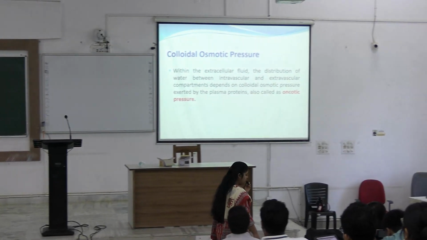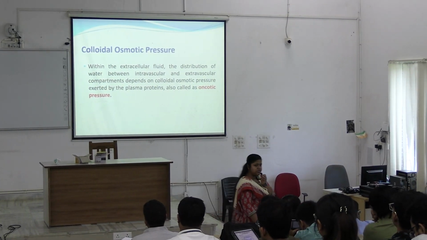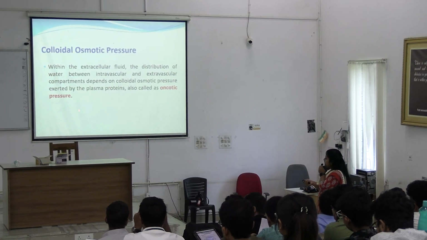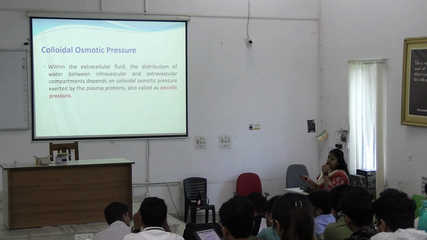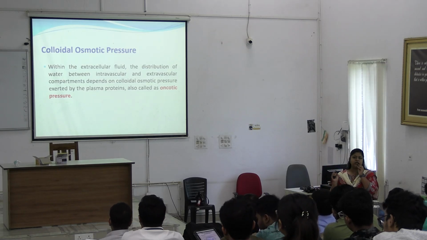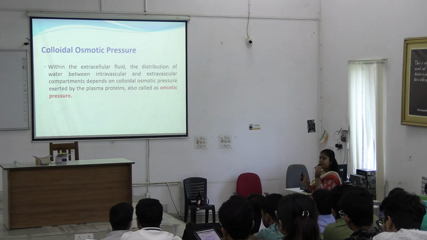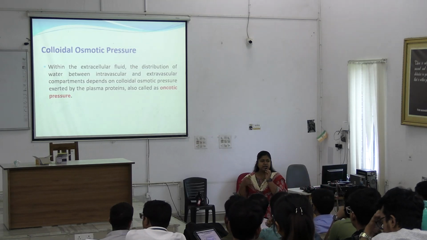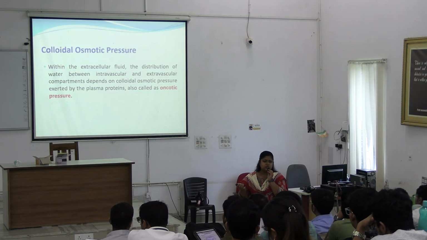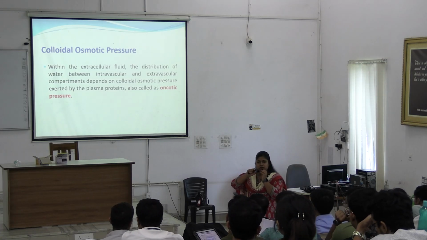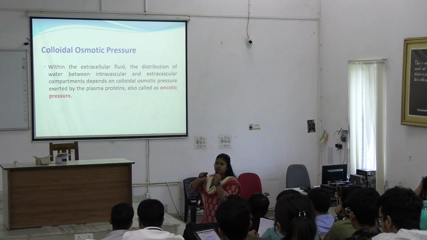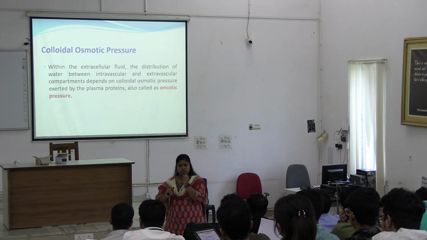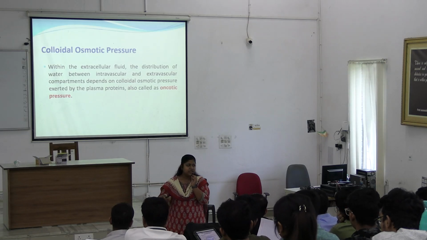Now the second factor, that is colloidal oncotic pressure. What is colloidal oncotic pressure? Within the extracellular fluid. Now come to the extracellular fluid compartment. Extracellular fluid compartment can further be divided into which two compartments? Interstitial and intravascular. Remember the picture, there was the cell, there was the interstitial space, and what else was there? The vessel.